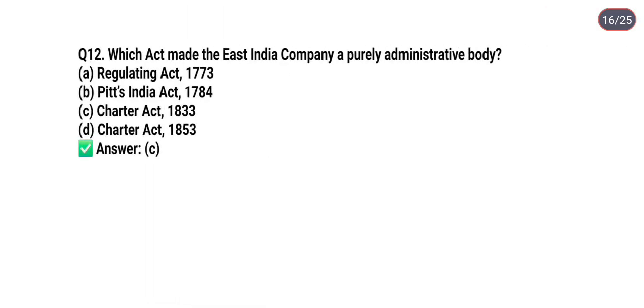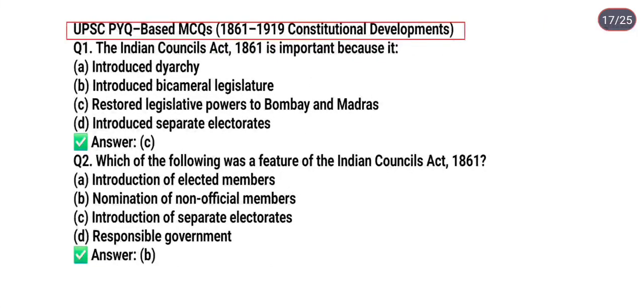So next question is, which act made the East India Company a purely administrative body? Option A, Regulating Act 1773; option B, Pitt's India Act 1784; option C, Charter Act 1833; option D, Charter Act 1853. So the correct answer is option C. It means Charter Act 1833. And some other MCQs related to constitutional development.